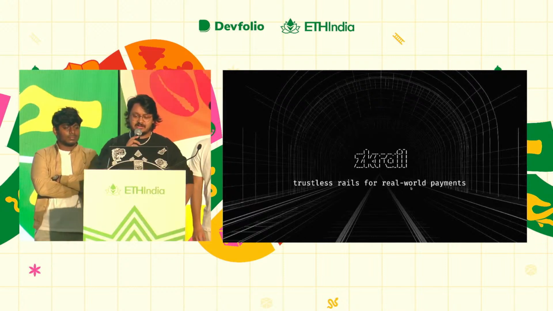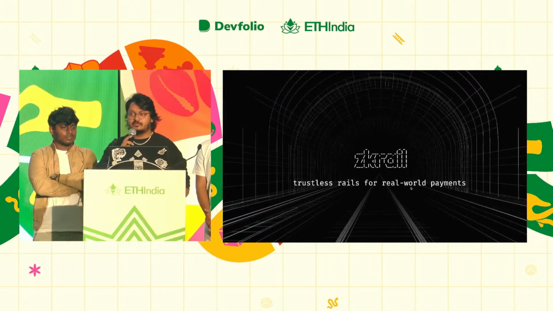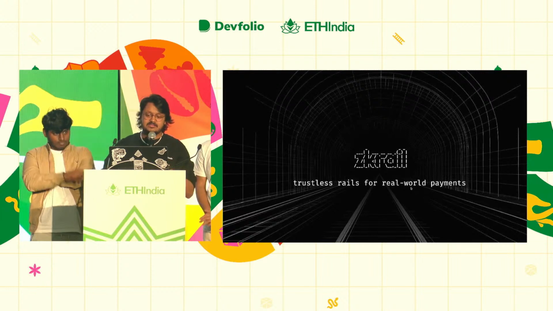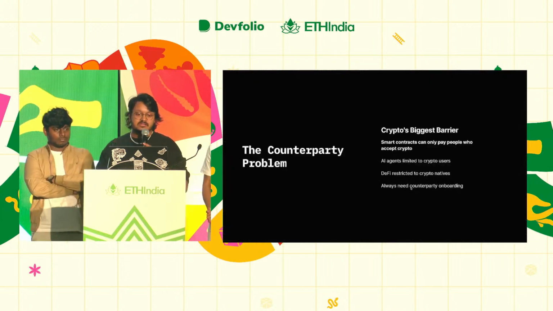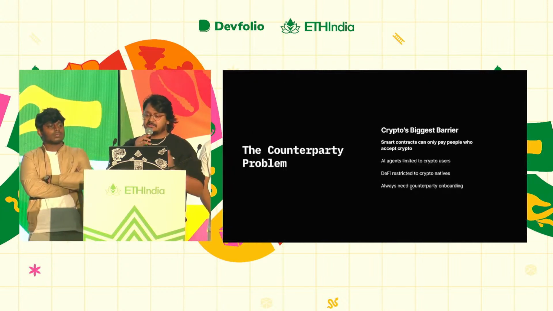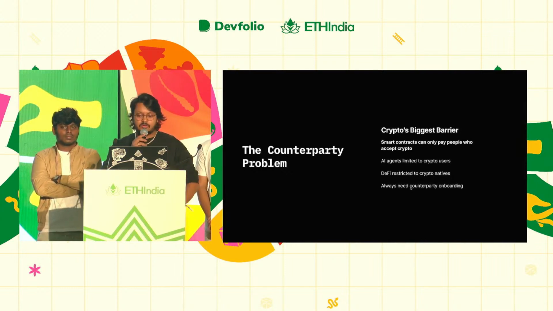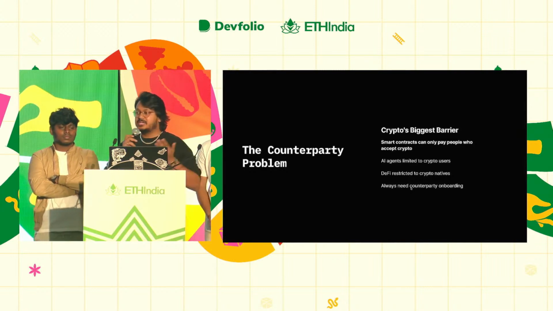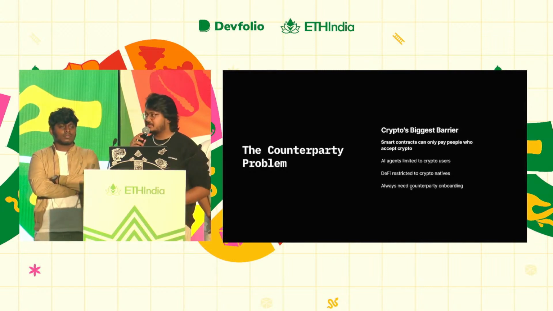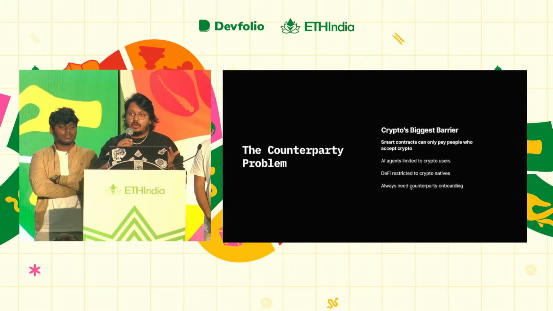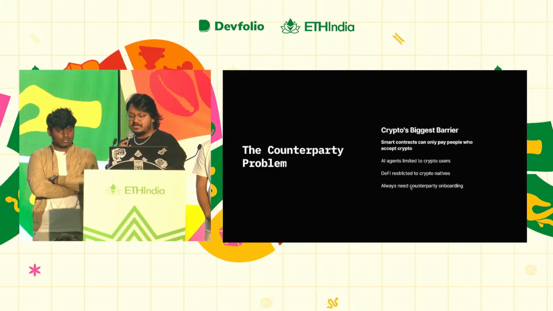We are team zkRail, and we have built trustless rails for real-world payments. What does this mean? Let's start with the problem that we're trying to solve. It's called the counterparty problem, and we think it's crypto's biggest barrier, which is smart contracts can only pay people who accept crypto. AI agents building on-chain are limited to paying only crypto users. DeFi is restricted to only crypto natives. And you always end up needing to onboard your counterparty to your chain.